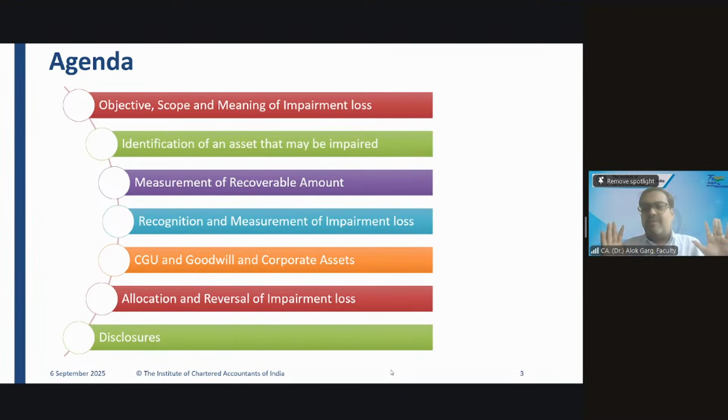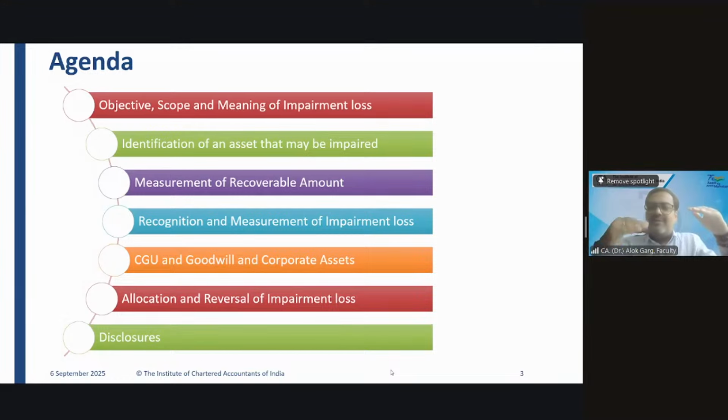They say, my carrying value is 1,000 rupees, right? Your carrying value is 1,000 rupees. My carrying value is also 1,000 rupees as per my computation of depreciation. Now you have allocated impairment loss of 400 rupees. Then your revised carrying value will become 600 rupees, but my carrying value will still be 1,000 rupees. So in case of impairment loss, your tax base, your tax value will always be more than your books value, right?